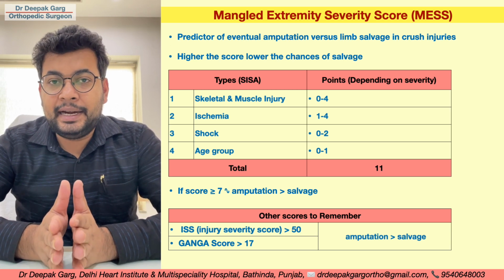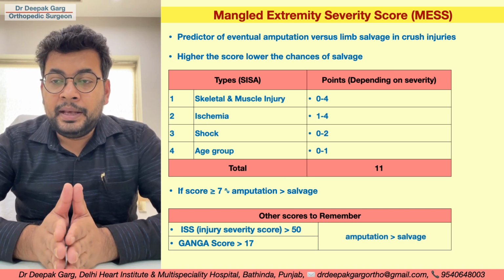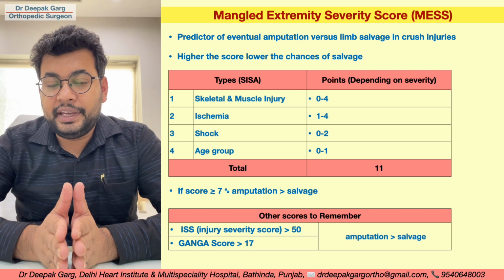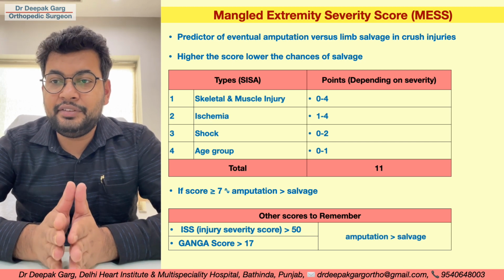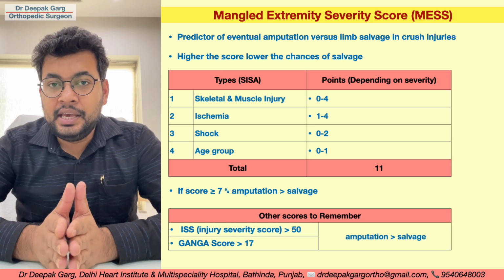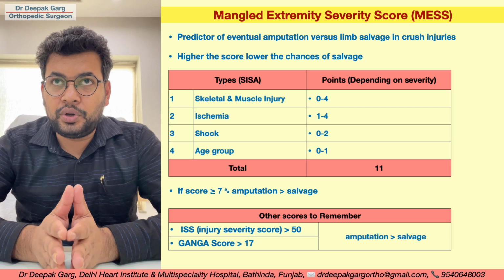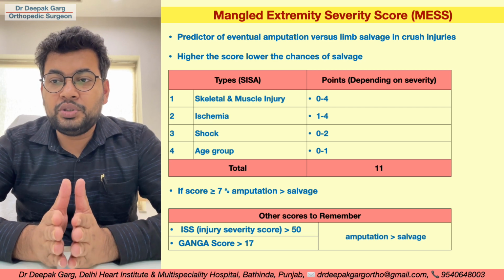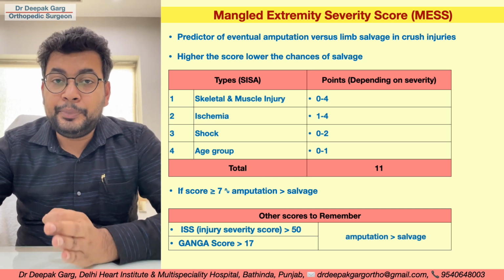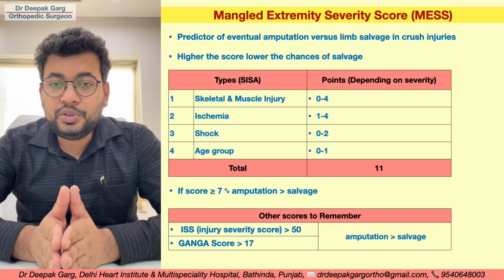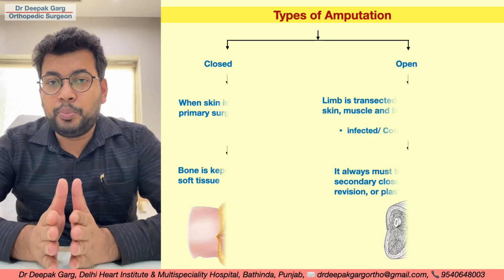S for skeletal and muscle injury, which mainly considers the velocity of the injury. Then I for ischemia, S for shock, A for age group. Total score is 11. If the score is more than or equal to 7, then we go for amputation rather than salvage. Similarly, there are other scoring systems like the injury severity score and the Ganga score. If the injury severity score is more than 50 or the Ganga score is more than 17, then also we will prefer amputation over salvage.